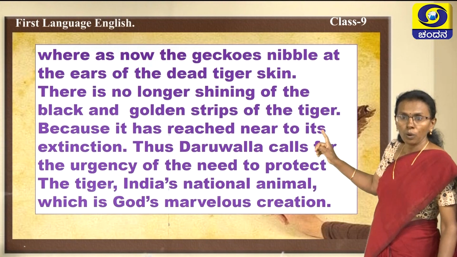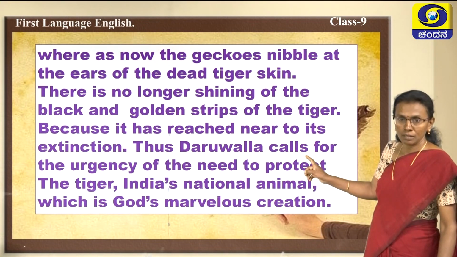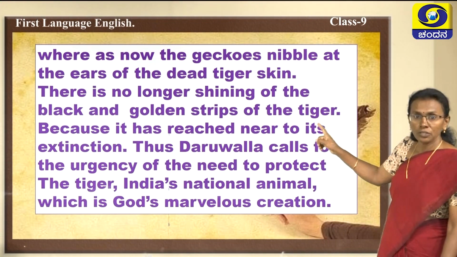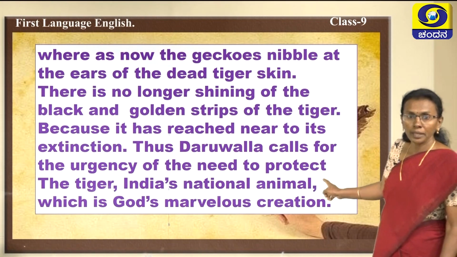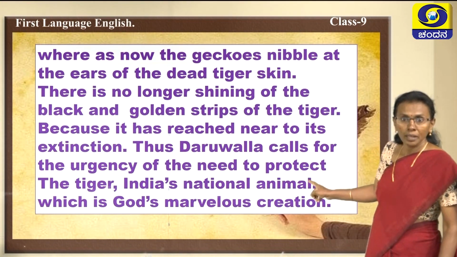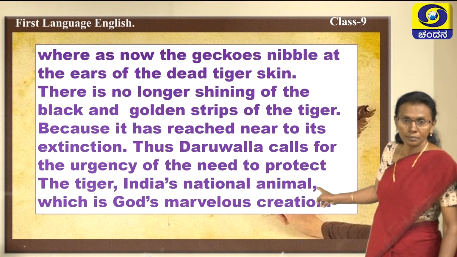Now we all have to be aware of this. Thus, Daruwala calls for the urgency of the need to protect the tiger, our Indian national animal.